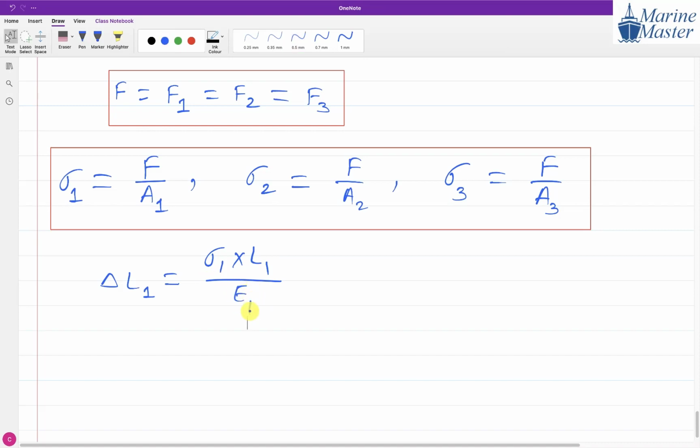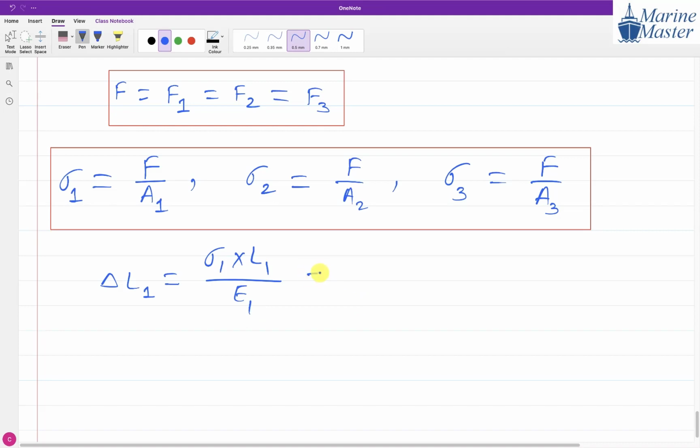For any type of load, the relation of change in length is sigma into L by E. We have seen this. So for part 1, the change in length is sigma 1 L1 by E1.